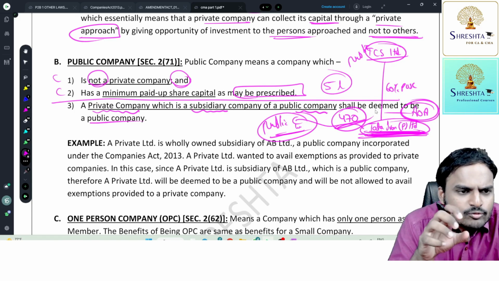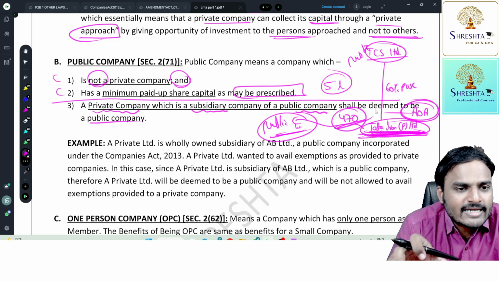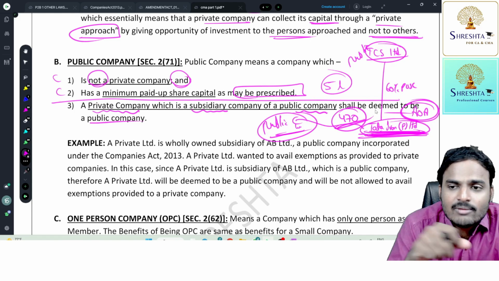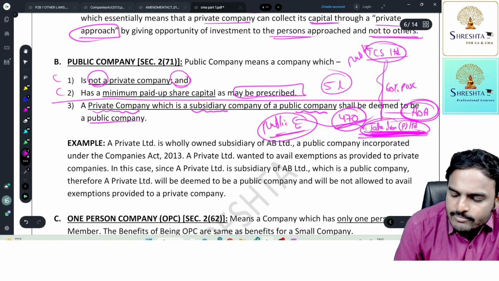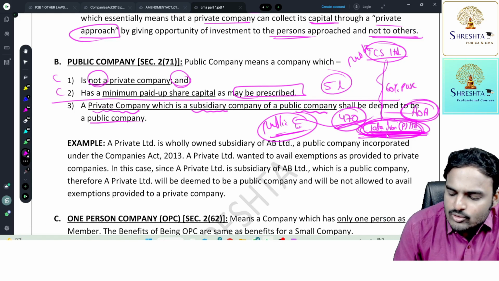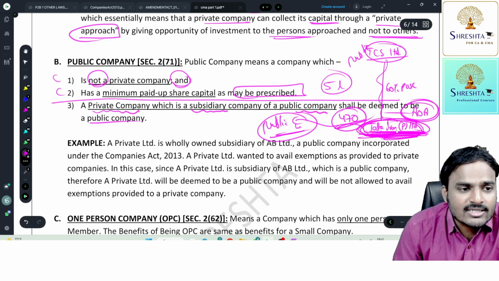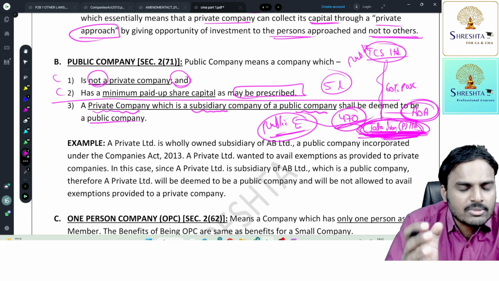So, simply to protect public funds and to control public company activities, the lawmaker decided that whatever funds you are diverting to the private company, if that private company is a subsidiary to you, even though it is a private company by its articles, we are not considering it as a private company. We assume it as a public company.